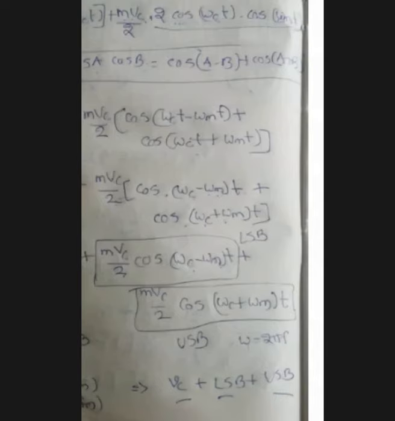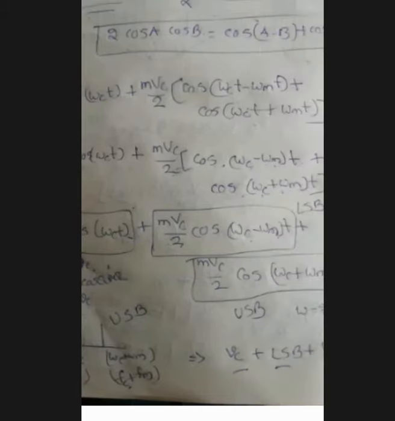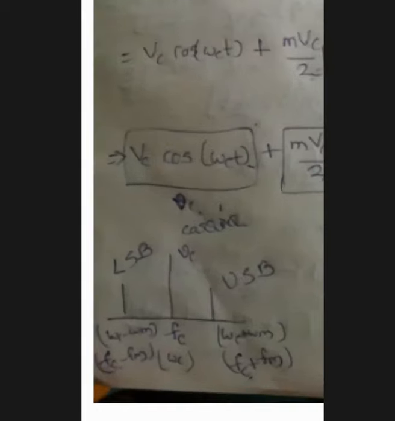Okay, here the first term is the carrier wave, the second term is the lower sideband frequency, the third term is the upper sideband frequency. If you go through the frequency spectrum, here I have drawn it. Now at the center we have Fc, that is the carrier frequency. For this carrier frequency the amplitude is Vc.